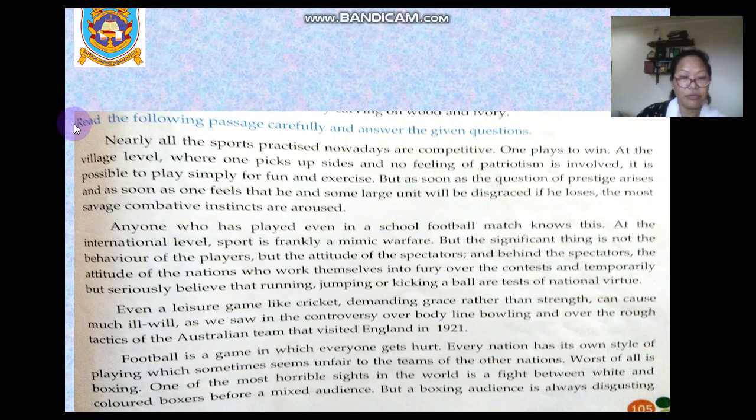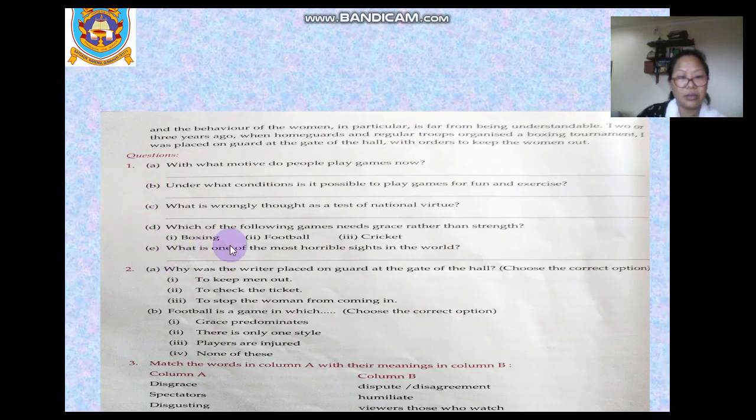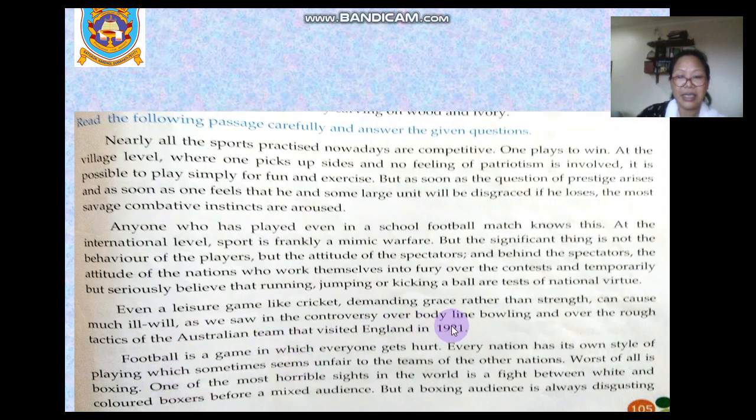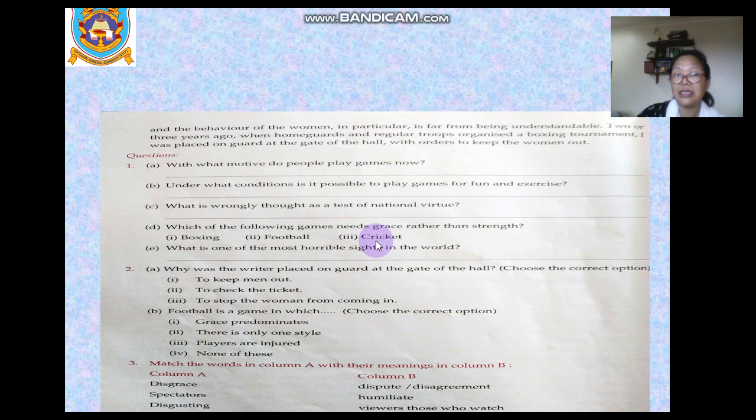Question number D. Which of the following games needs grace rather than strength? Cricket. It is mentioned here in the passage. Even a leisure game like cricket, demanding grace rather than strength, can cause much ill will. So here cricket is considered a graceful game.